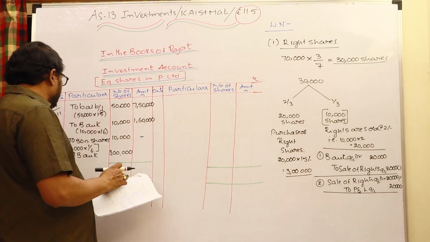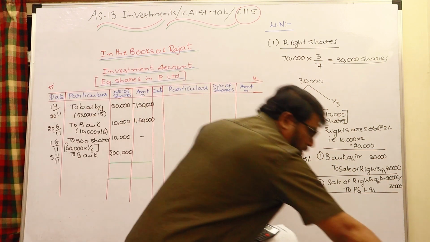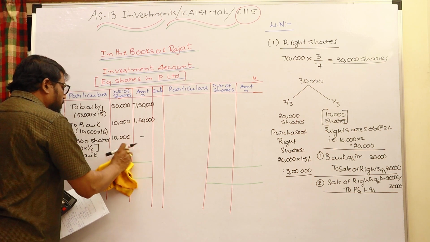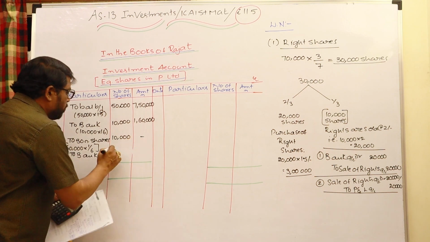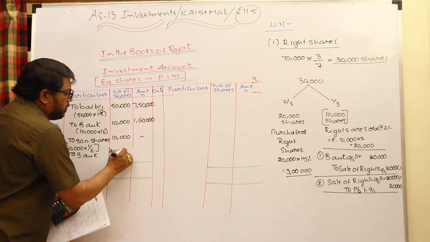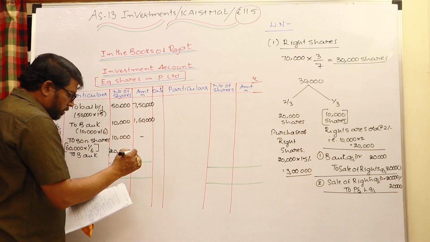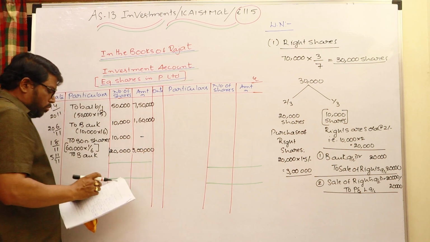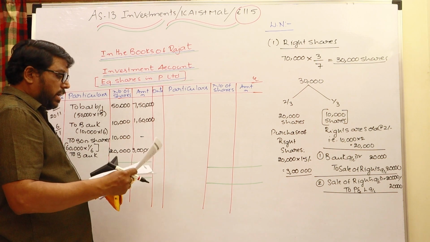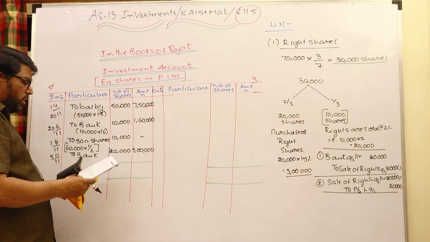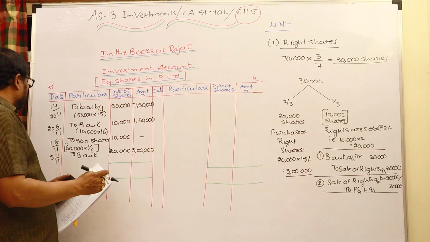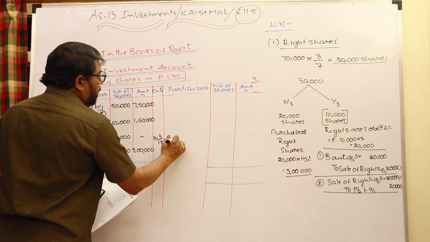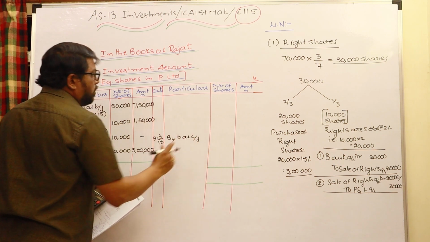So look at that. Of course this should be written not in the number of shares column, it is to be right here: 20,000 shares, cost incurred rupees 3 lakhs. Okay, that's all. No more items. At the end of the period you can balance this. The financial year is 31st March 2012. By balance carried down, to balance brought down.